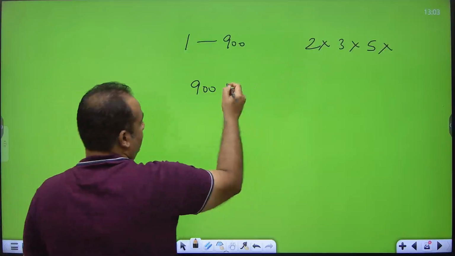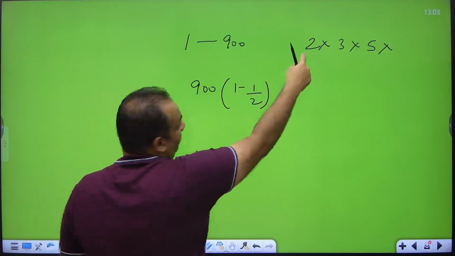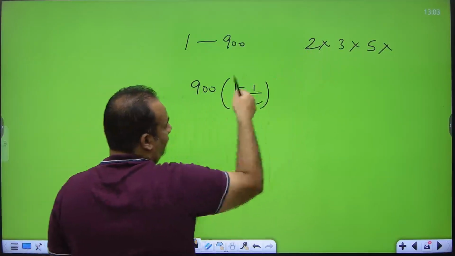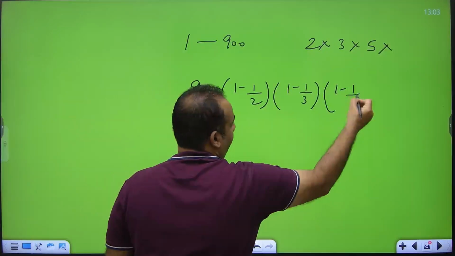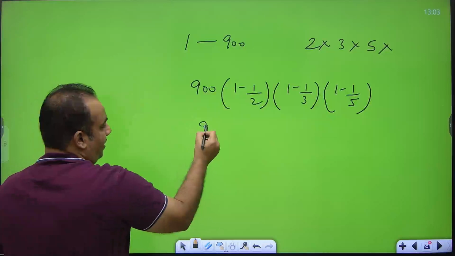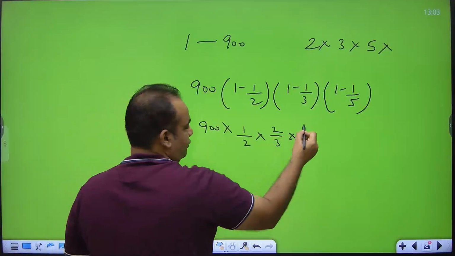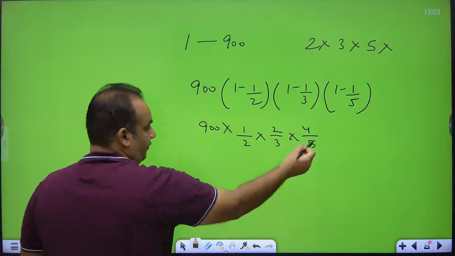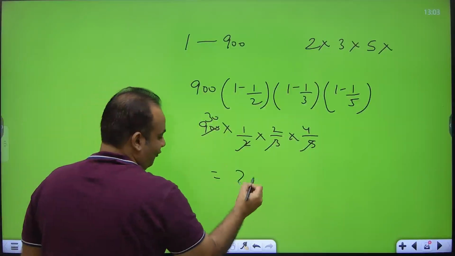Not divisible by 2, so you will write 1 minus 1 by 2. Basically you will write 1 minus 1 by the number which they are giving. So 1 minus 1 by 2, similarly 1 minus 1 by 3, similarly 1 minus 1 by 5, and you will get your answer. See, 900 into half, into 2 by 3, into 4 by 5. So 5 3s are 15, 2s are 30. 30 into 2 into 4, that is 240.